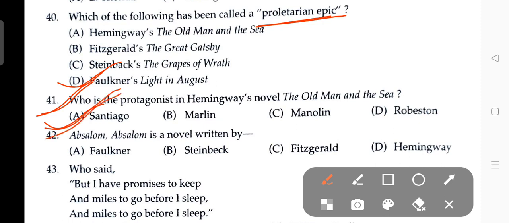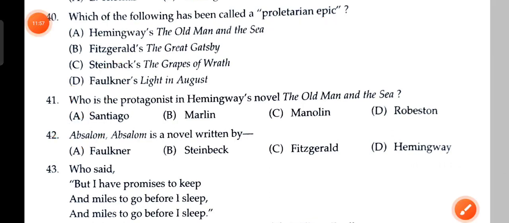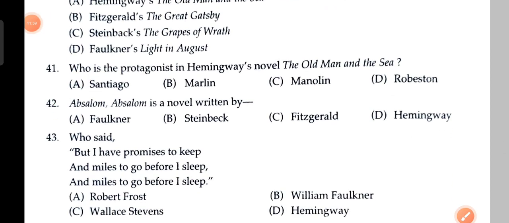Absalom, Absalom! is a novel written by Faulkner.